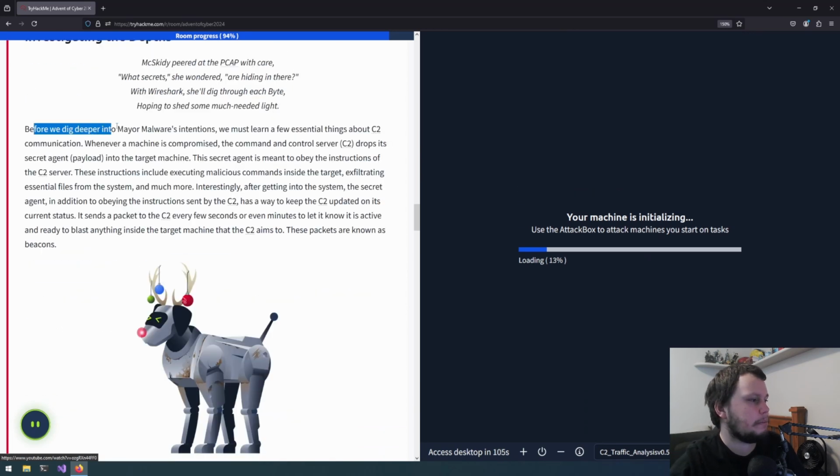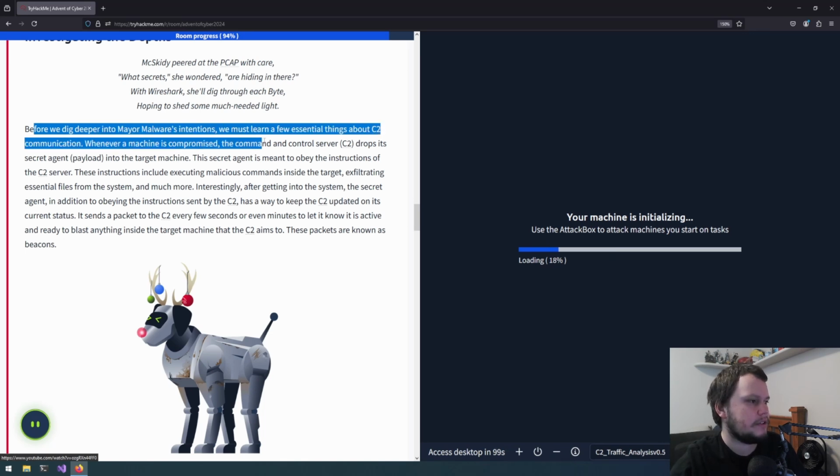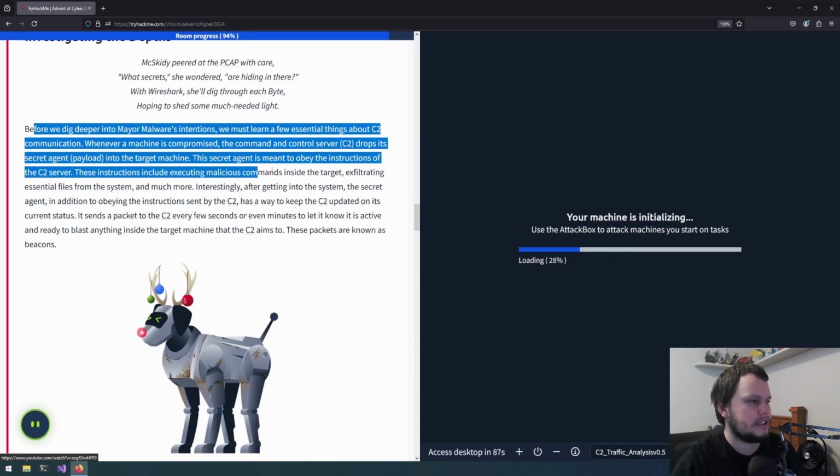Before we dig deeper into Maya Malware's intentions, we must learn a few essential things about C2 communication. Whenever a machine is compromised, the command and control server drops its secret agent payload into the target machine. This secret agent is meant to obey the instructions of the C2 server. These instructions include executing malicious commands inside the target, exfiltrating essential files from the system, and much more.